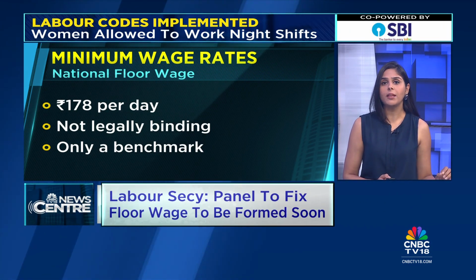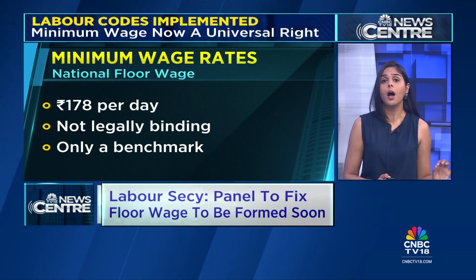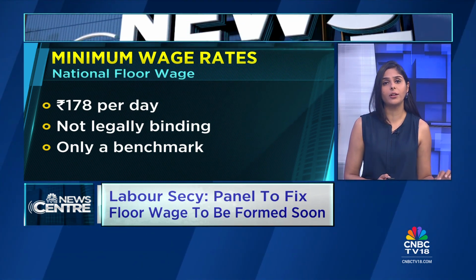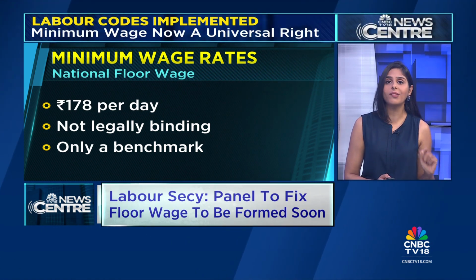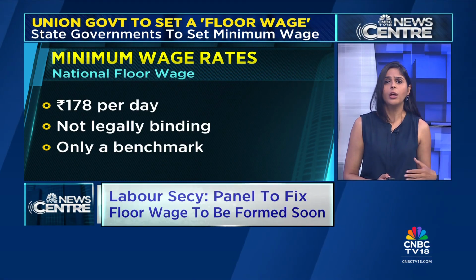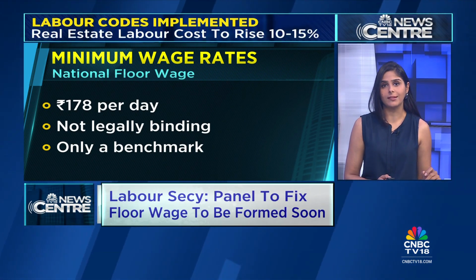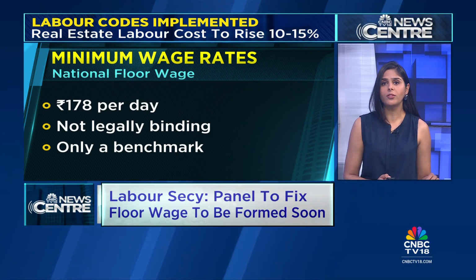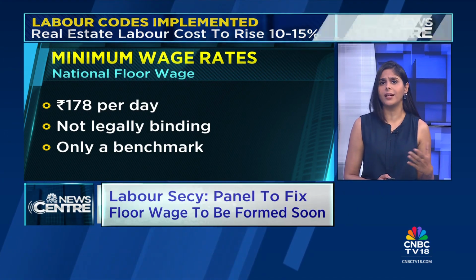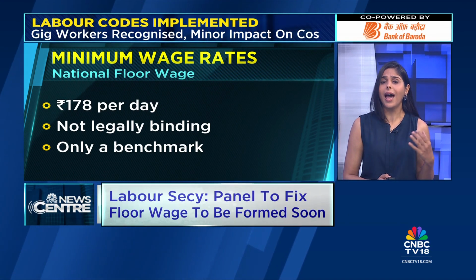The Anup Satpathy Committee in 2019 had recommended a higher national floor wage of 375 rupees per day, but it wasn't accepted by the central government. So who controls and fixes minimum wage rates in India? The power lies with the states. The rate depends on several factors, including the development zone of a state, the industry, the skill level of the worker, and the type of occupation.